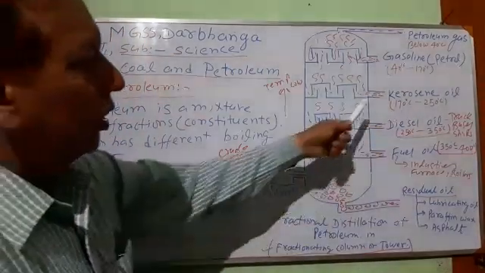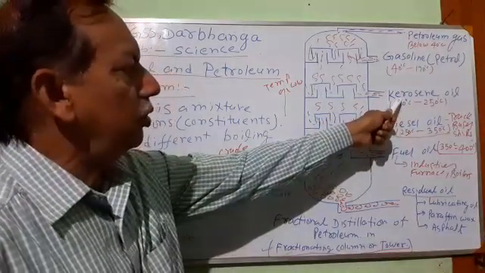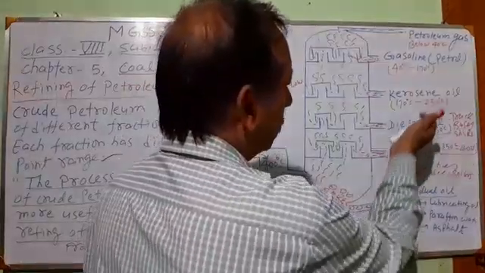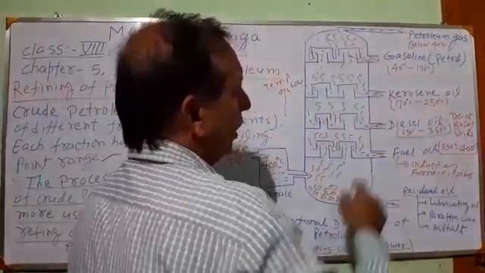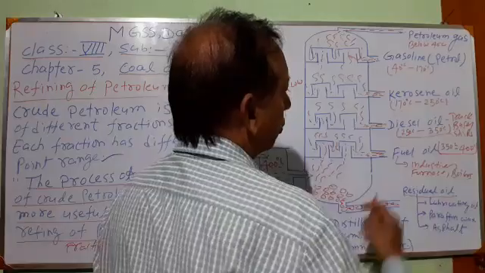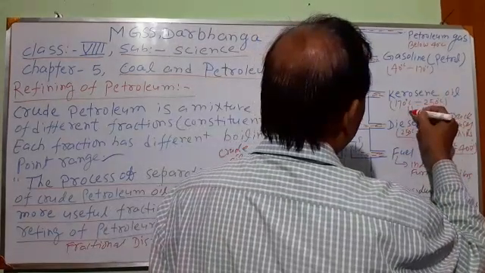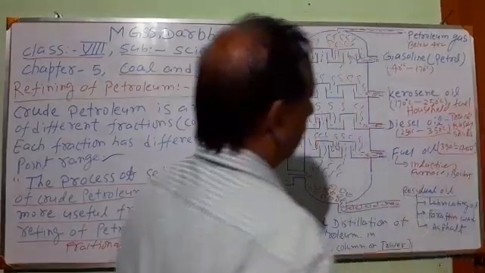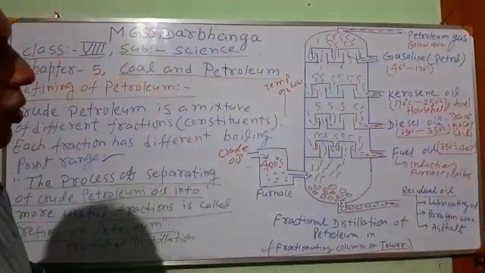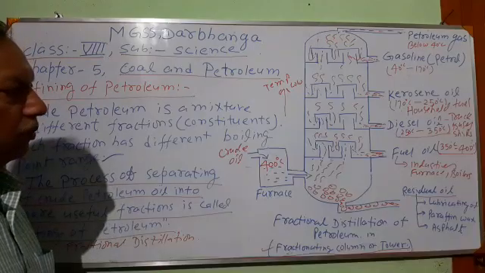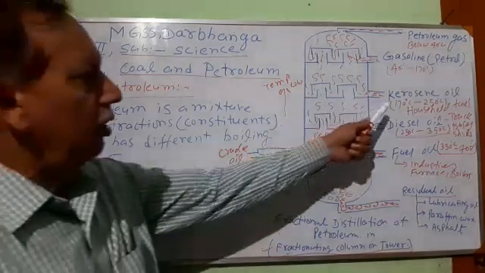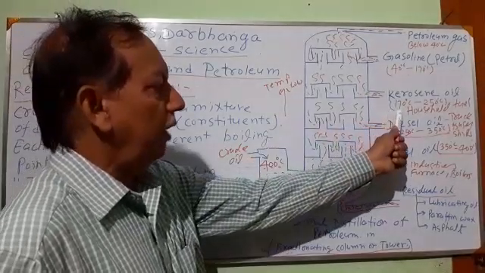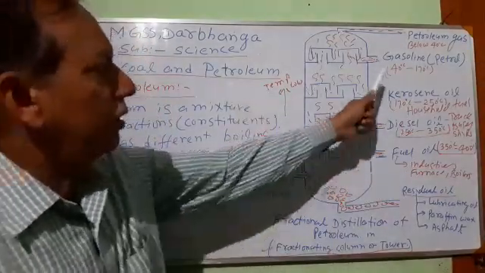Third is kerosene oil. Kerosene oil is used as a household fuel. I shall write the uses of different fractions separately. It is used as a household fuel in wick stoves or pressure stoves, and also in petromax for lighting work. Next is gasoline.